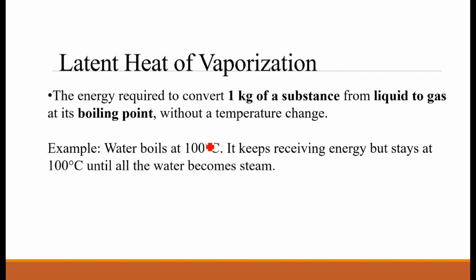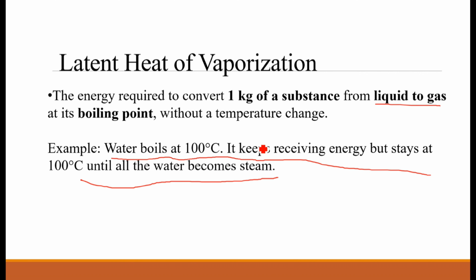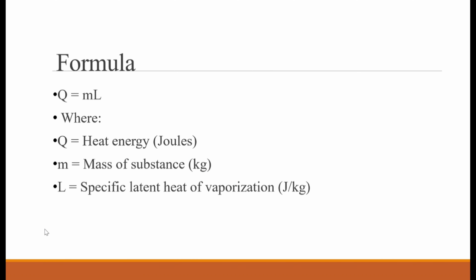So it is the energy required to convert 1 kg of a substance from liquid to gas at its boiling point without a temperature change. An example is water boiling at 100 degrees. It keeps receiving energy but stays at 100 degrees centigrade until all the water becomes steam. It will keep receiving energy from that flame, but its temperature will not rise above 100 degrees. That heat will keep on adding in the water and it will become steam after some time.